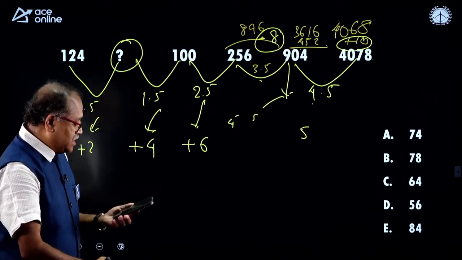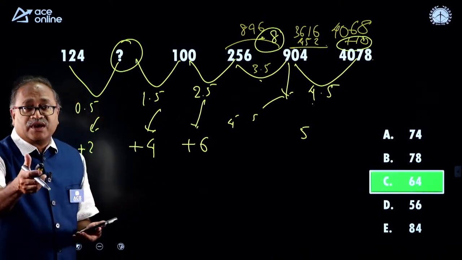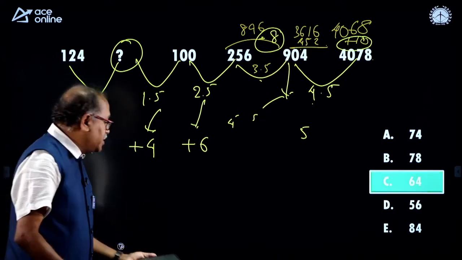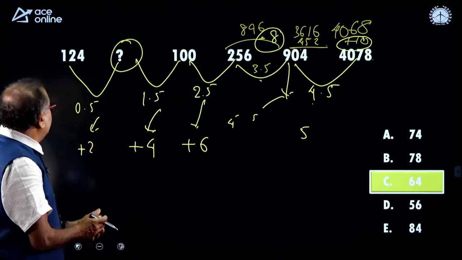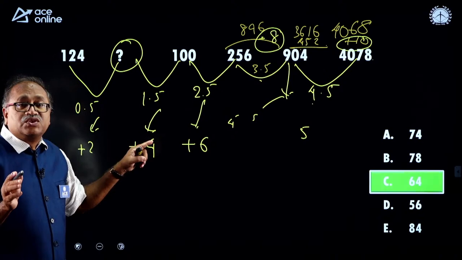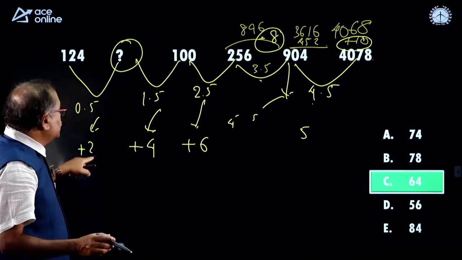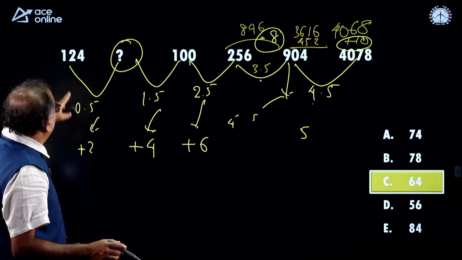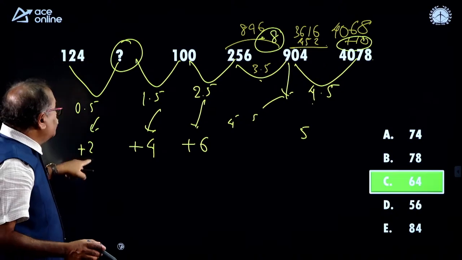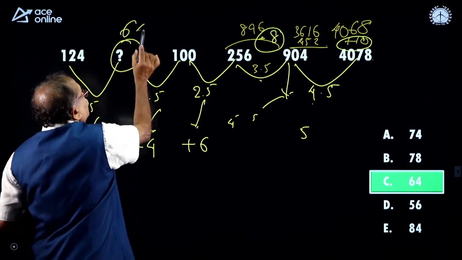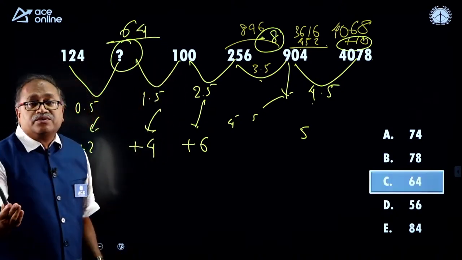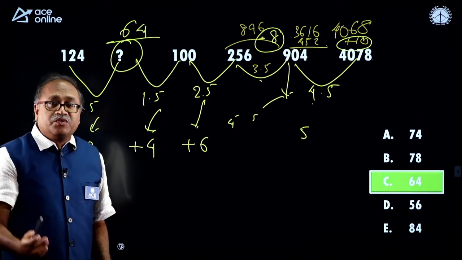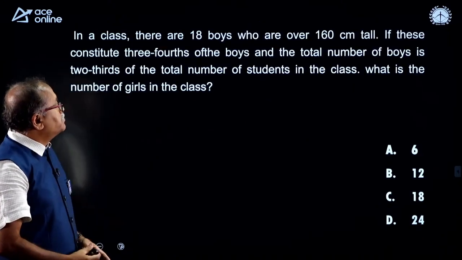So, most of you are saying C. Let me check that. You are right, my dear friend. That means here into 0.5 is 64 and 64 plus 2 is 62. 62 plus 2 is 64. Beautifully answered the question. Let us move on to the next question, which is this.